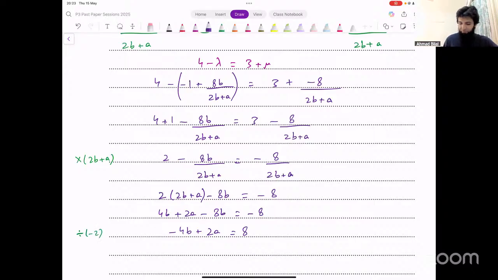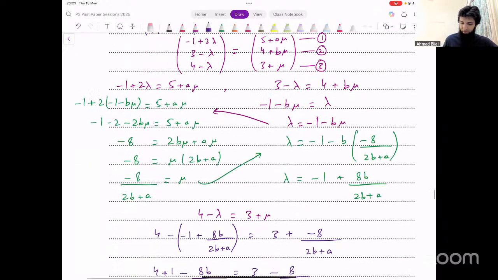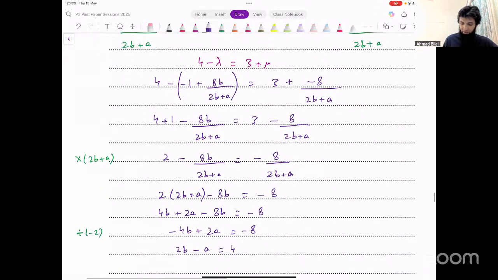What does that give me? 4b minus 4b over minus 2, that becomes 2b. 2a over minus 2, that becomes minus a. 8 over minus 2, that becomes minus 4. This was minus 8, sorry. So it's minus 8. Minus 8 over minus 2, that becomes 4. And that's what you wanted to prove there. 2b minus a equals 4. That's the equation that we wanted.